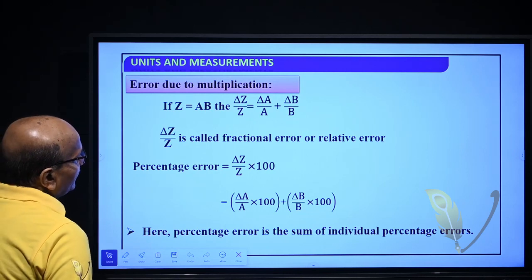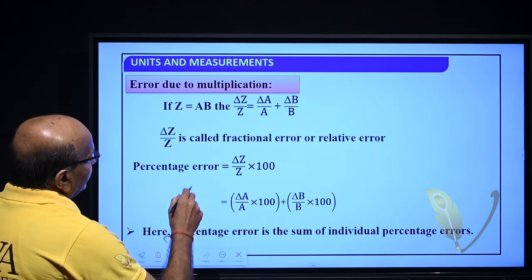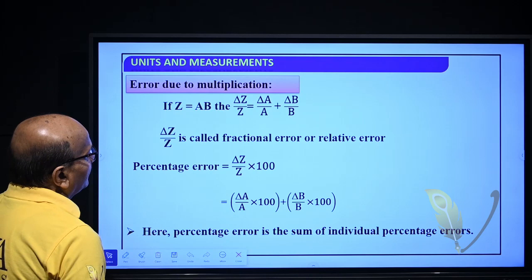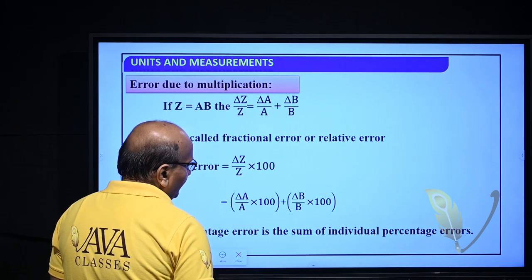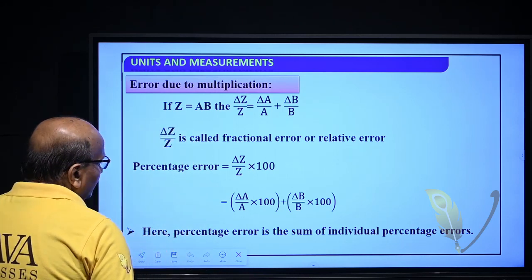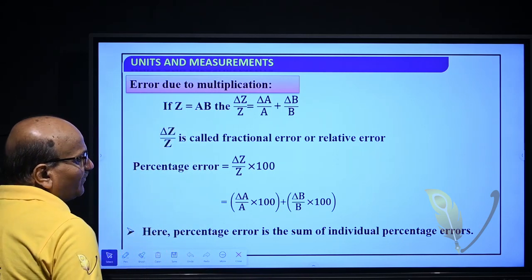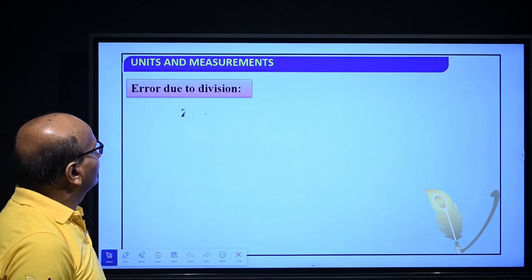So, the percentage error we can write delta Z by Z into 100% is delta A by A into 100 plus delta B by B into 100.